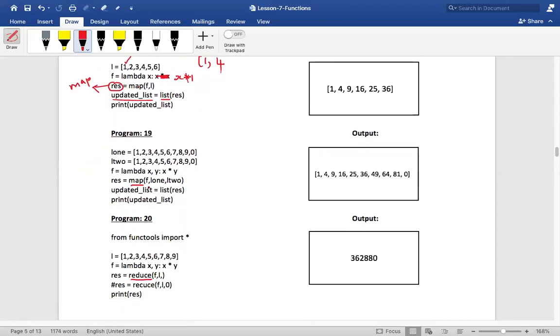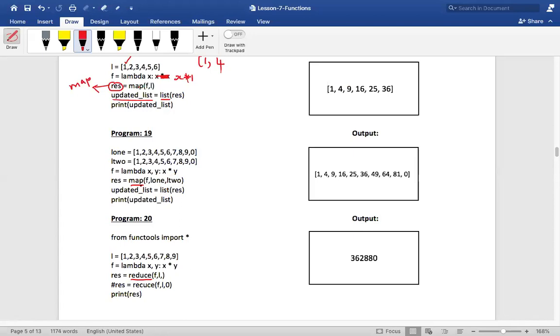Did you see that? There's one more example for map function here. How many parameters is it taking? 3. It's taking 3 parameters. So what is the first one? First one is lambda function. What is the second one? L1, first list, it's a sequence. The third one is also a sequence, isn't it? Now, how many parameters is the lambda function taking? 2 parameters, x and y. And what is it resulting? Multiplication of them.